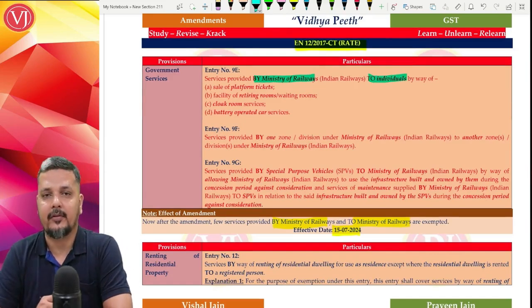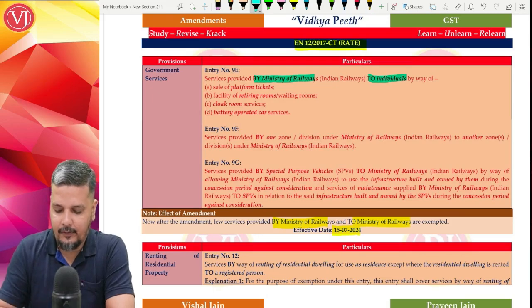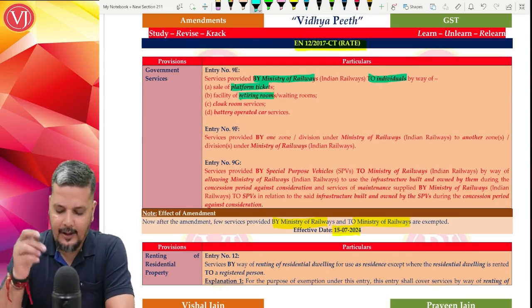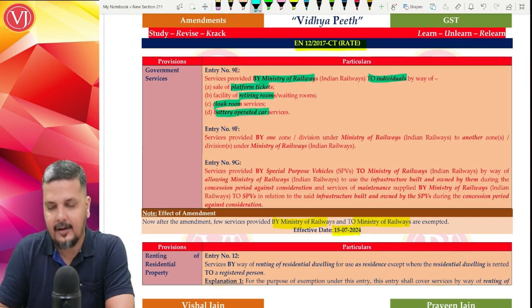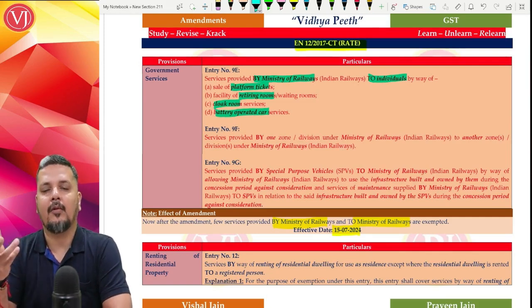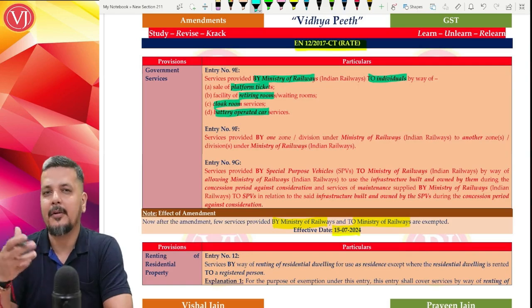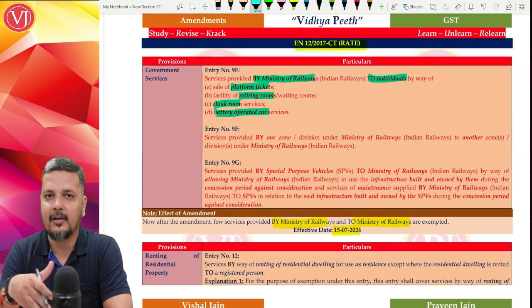should be to individuals, not a company, by way of giving platform tickets, facility in waiting rooms or retiring rooms, or cloakroom services to put your luggage, or battery operated cars for travel on the platforms, mainly used for people who are aged or who have disability or who have got huge luggage.